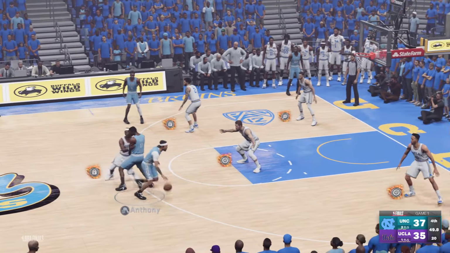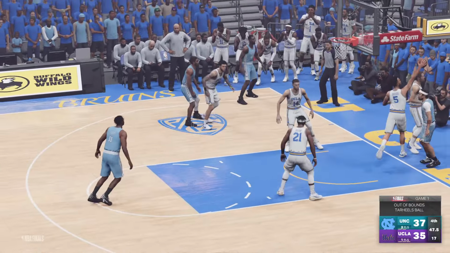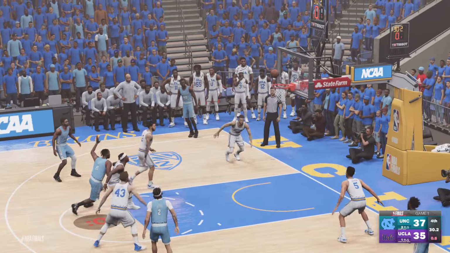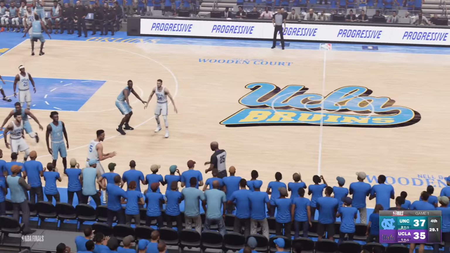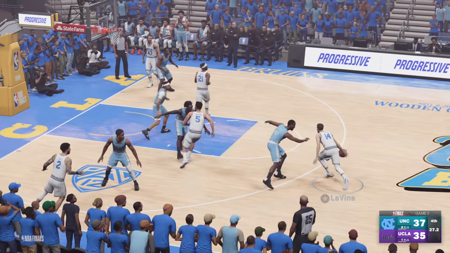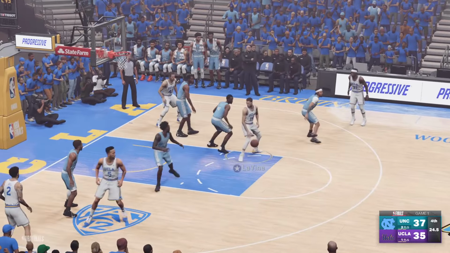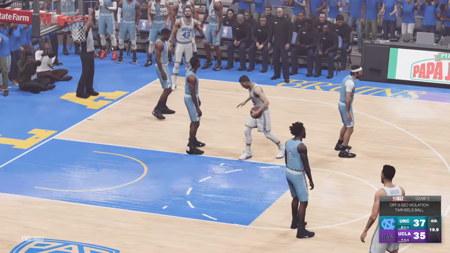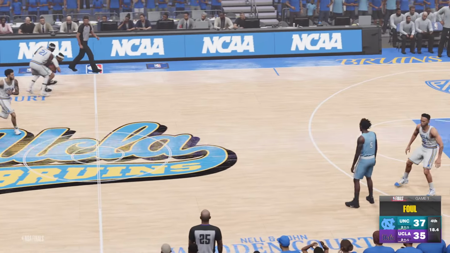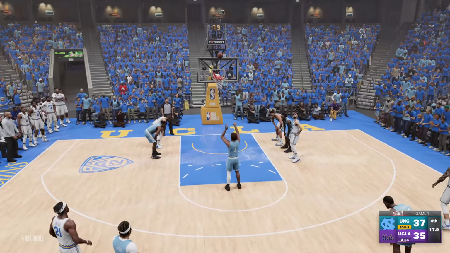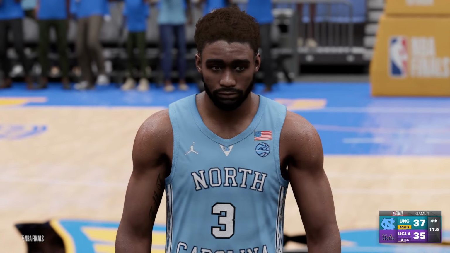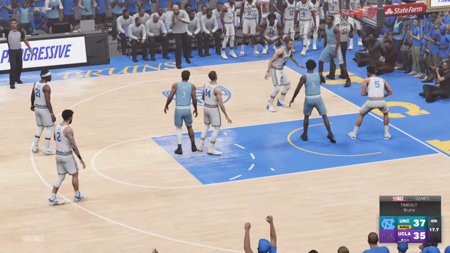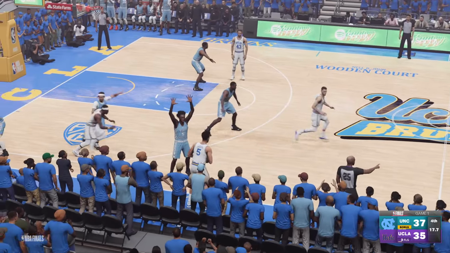Cole Anthony takes a screen from Sharp, but the block from Kevin Love saves UCLA. Now the shot clock is whittling down. Anthony off the screen. His shot is no good, so now UCLA has a chance with 30 seconds to go. Levine with the ball takes a dribble in and trying to make something work in the paint and accidentally draws the 3-second violation. So now UCLA will have to foul in order to stay in this thing. Kobe White with 2 crucial free throws, and he misses the first one. 17.9 seconds to go. A free throw here would bring UNC up, but he misses again. So the moment has gotten to Kobe White. He misses 2 straight free throws.